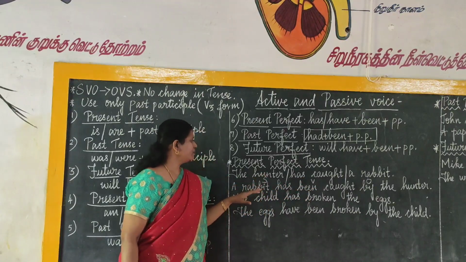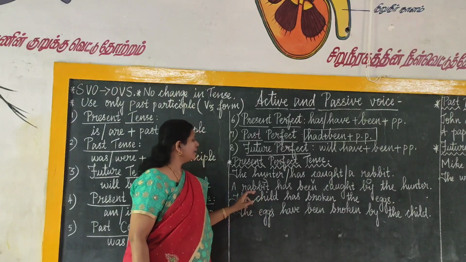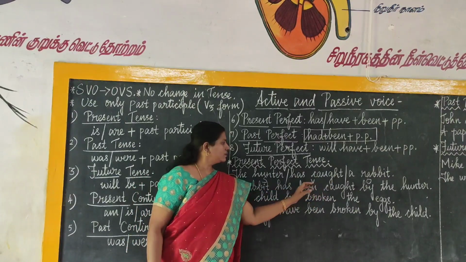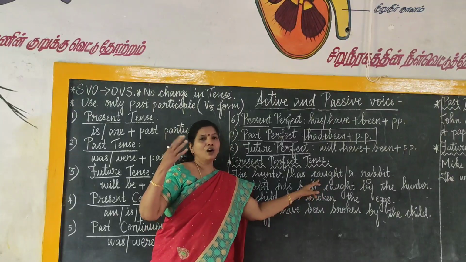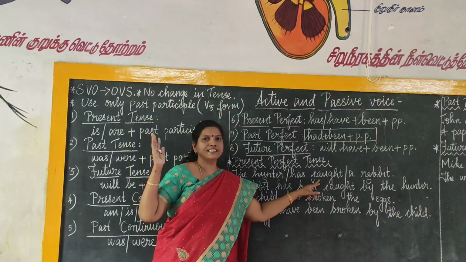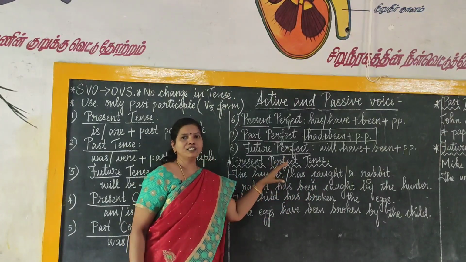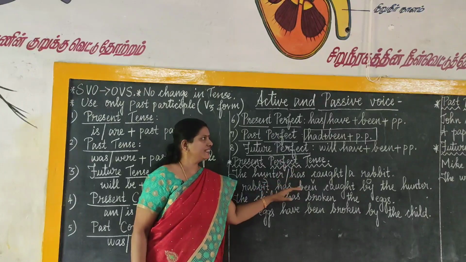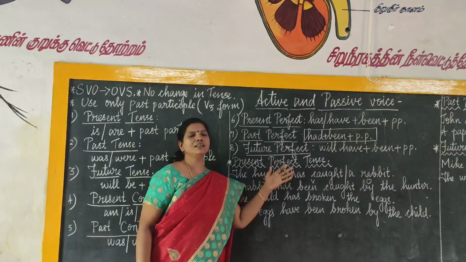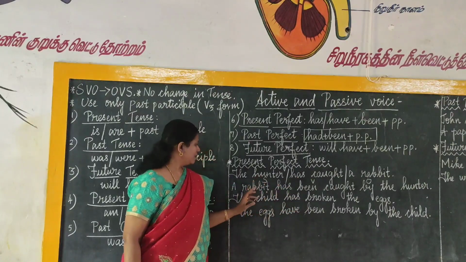You can easily remember it while changing perfect tense into passive voice. A rabbit has been caught by the hunter. So, you need not think or struggle for the V3 form as we do for other tenses. That is the great advantage we have, because in all these three we have only the V3 forms used in the question. Same thing we can write in the passive voice.